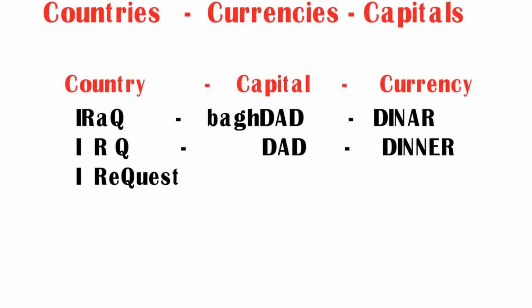Coming to the capital Baghdad. Friends, at the last you can see three letters D-A-D. Its pronunciation is dad. So try to remember Baghdad as dad. Here dad stands for capital Baghdad. Coming to the currency, friends, dinar. If you observe this word carefully, it is similar to dinner. So try to remember dinar as dinner.